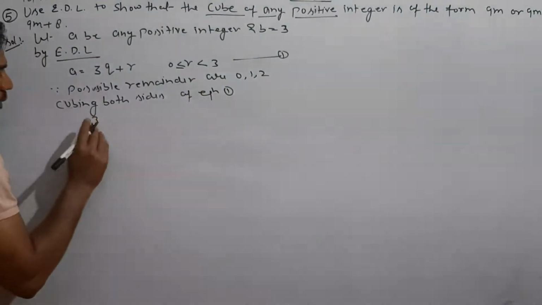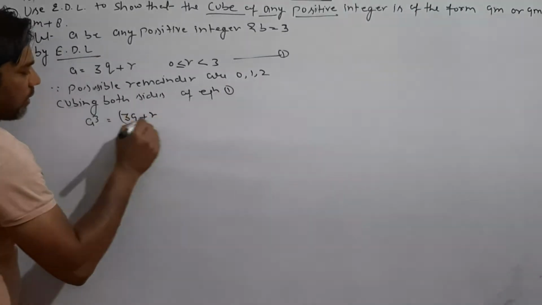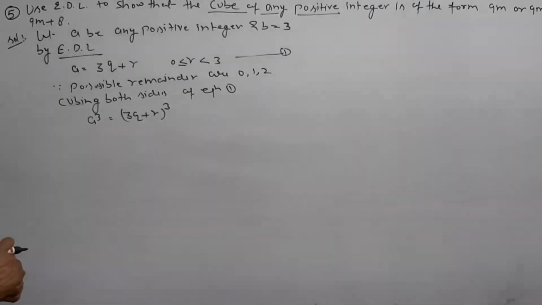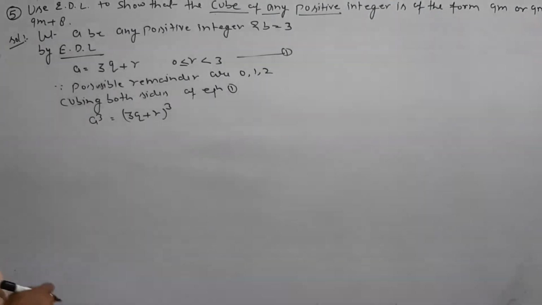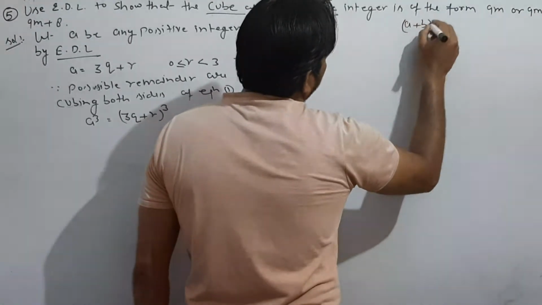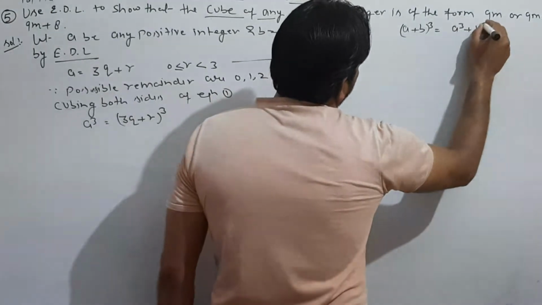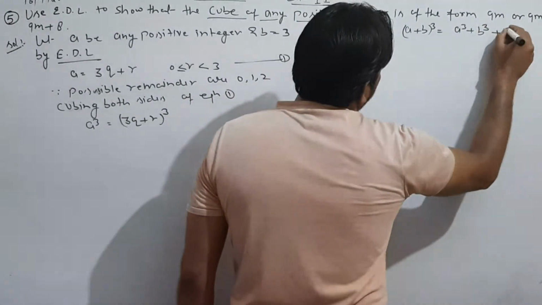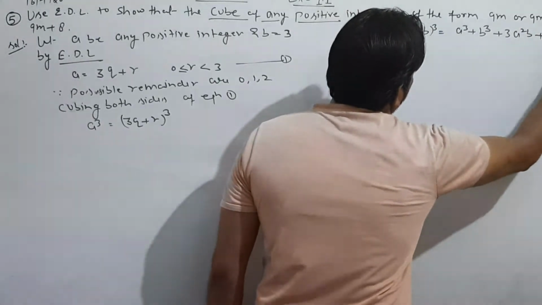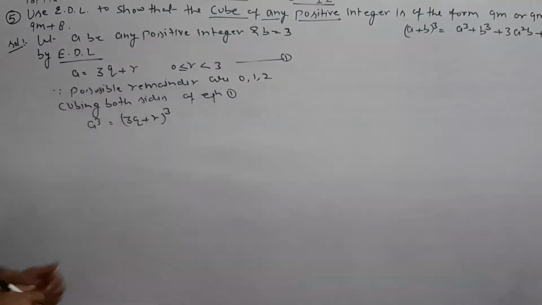So it would be a cube equals 3q plus r whole cube. What is the formula of a plus b whole cube? a plus b whole cube is a cube plus b cube plus 3a square b plus 3ab square. With the help of this formula, we will expand this part.